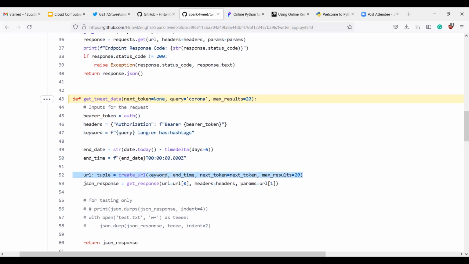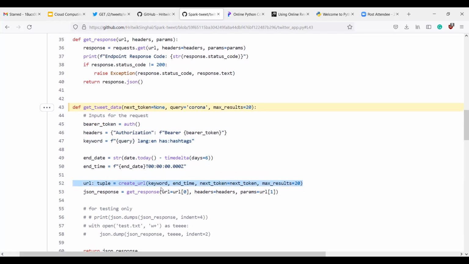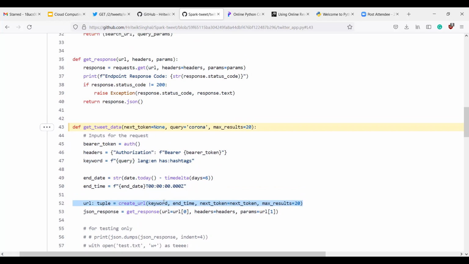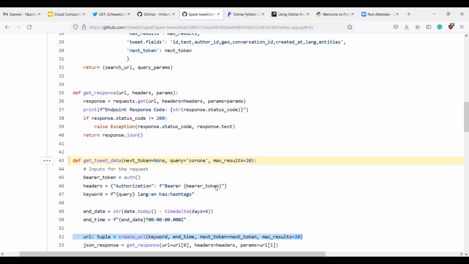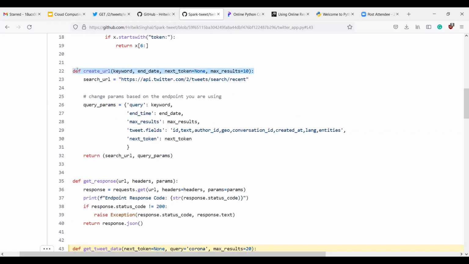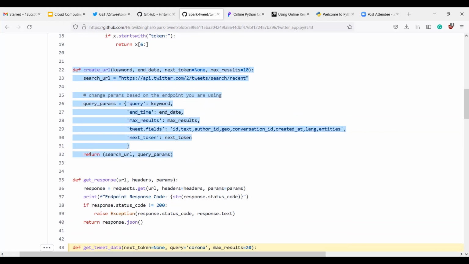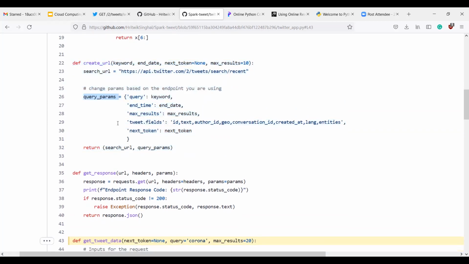Here, the next thing that we are doing is creating the URL using these parameters. These four are the parameters that we are passing in the URL: the keyword, the end time, the next token, and the maximum result. Here is the code for it, and we are creating the URL using these parameters.